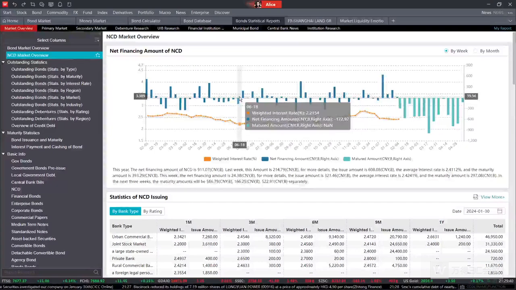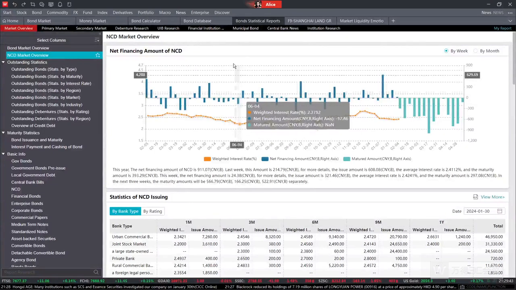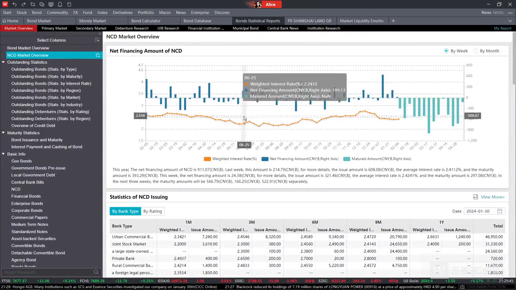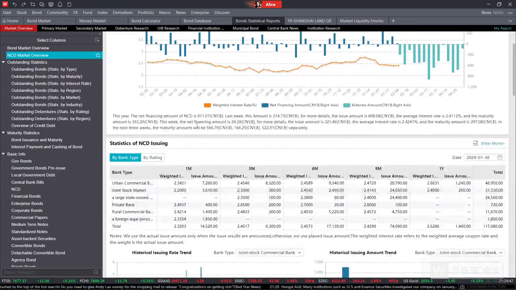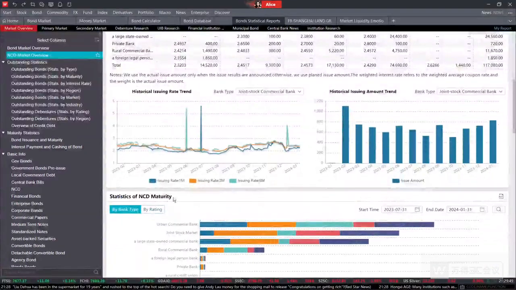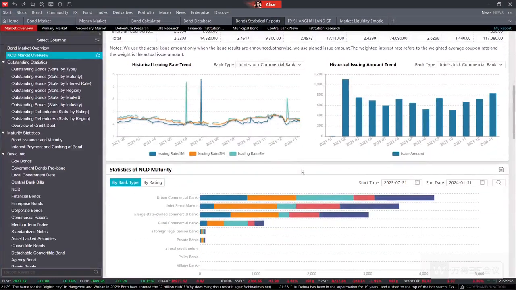In this section, you can find the net amount first, and also the issuing data and the maturity data, which can help you analyze NCD issuance. Such information can really help you do the analysis focusing on the NCD part. And in addition to the NCD market overview, the maturity statistic data may be showing following over here.